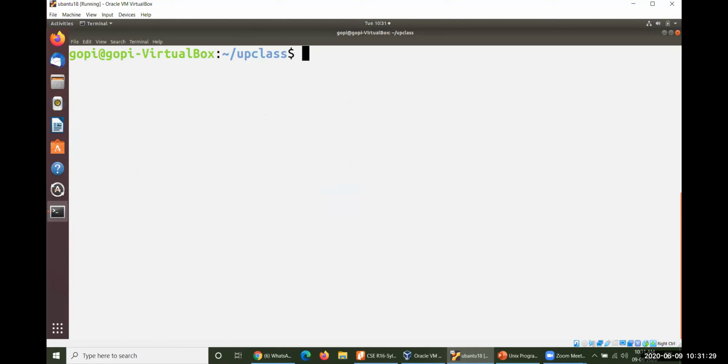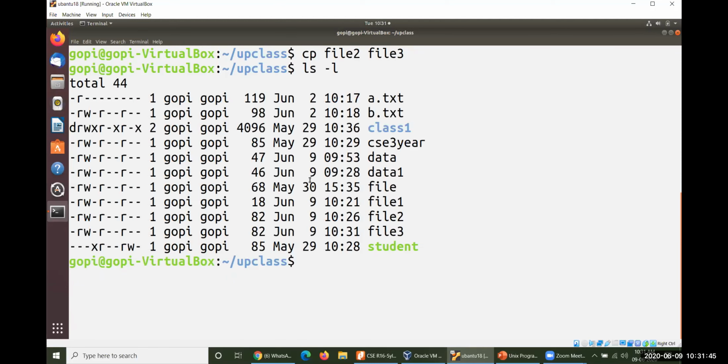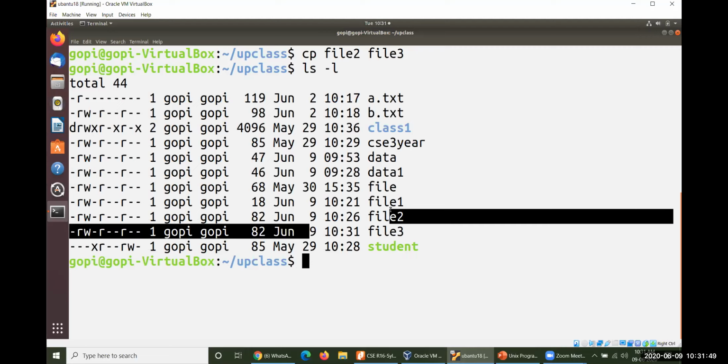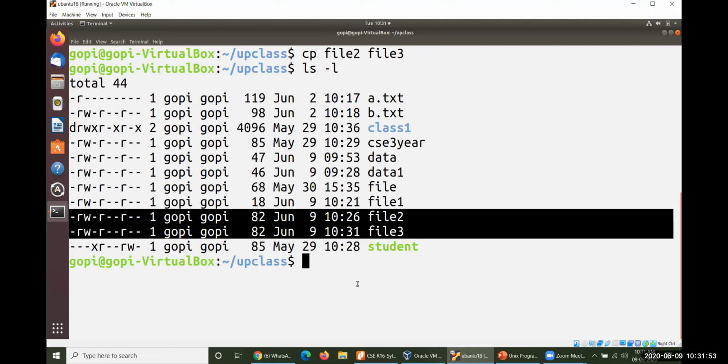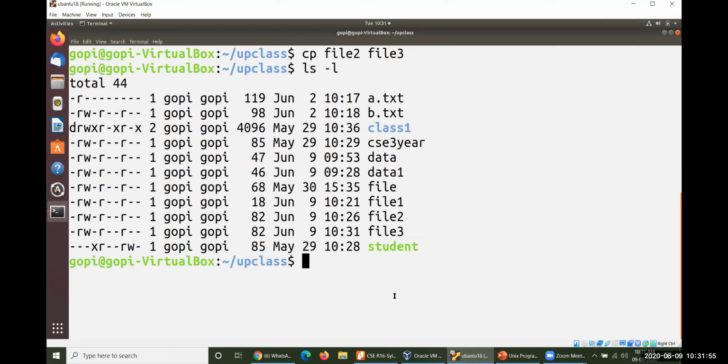Let me copy file 2 to file 3. Let me make a copy. ls -l. You could see one more file has been created. The contents of these two files are the same. There is no difference at all because I have made one more copy of this one.